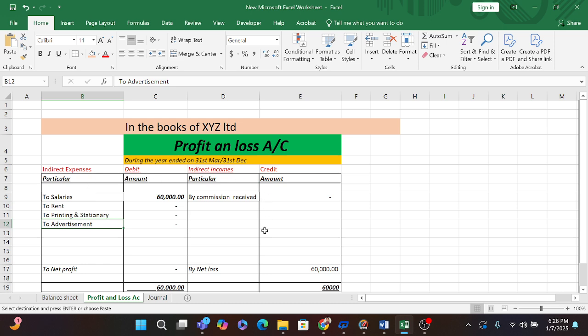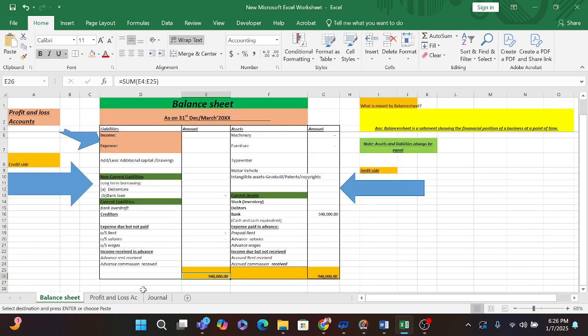In the profit and loss account, we show all the indirect expenses like salary, rent, printing and stationery, advertisement, and all the indirect incomes like commission received, interest received, and many more. One by one, I am going to let you know how it will impact our profit and loss account and also the balance sheet.